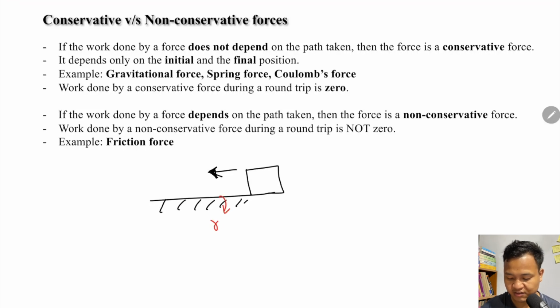So here this is rough. Okay, so that means whatever work is done by the friction depends on this path here. Because of the roughness, friction is a non-conservative force. Okay, now this is about potential energy, the difference between the conservative and non-conservative.